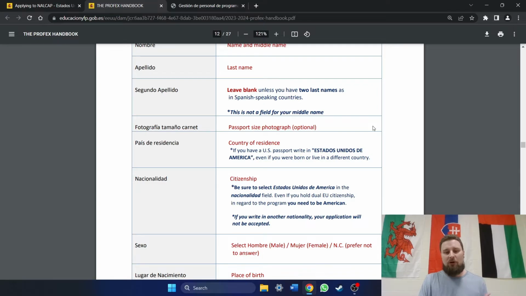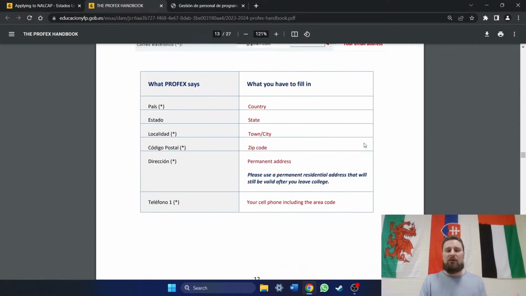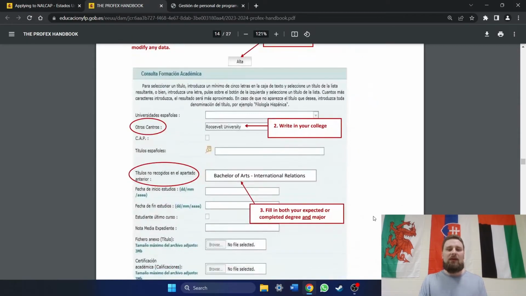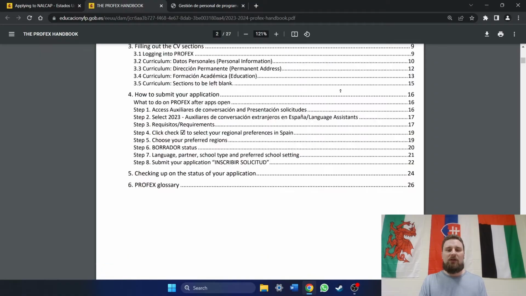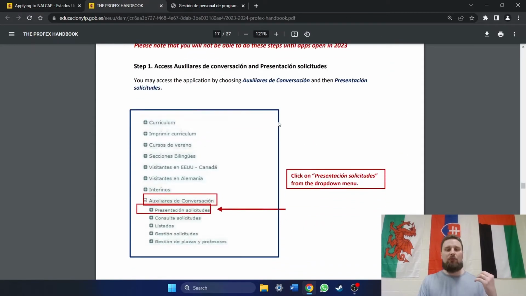All right. So the next thing that I want to talk about is filling out the CV section. Everything else was fine on the directions here. The next thing that we want to talk about is submitting the application. So after you fill out the CV, you're going to wait for the day when the application's open. And you're going to open up PROFEX, enter into the application, and go through this. Now, there were a couple of things here that caused people some confusion and caused some issues.